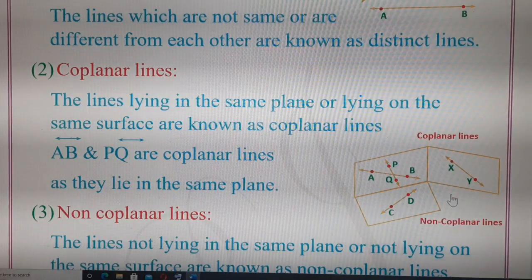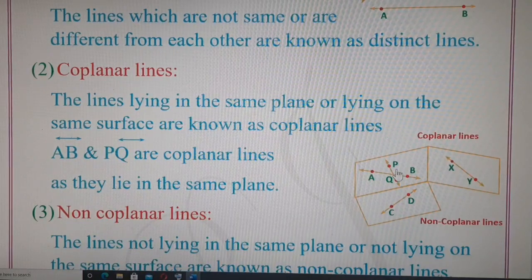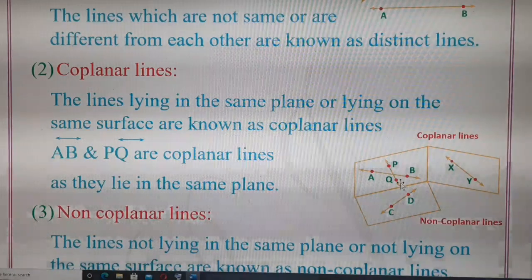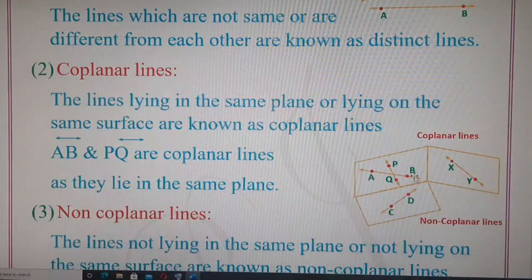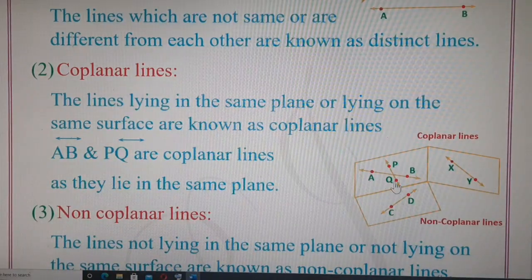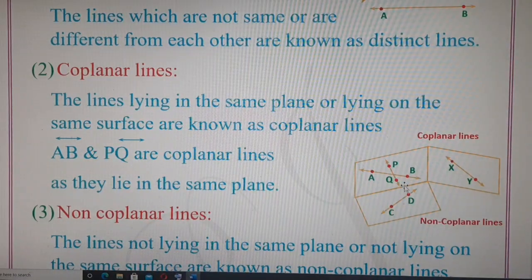Such lines are known as non-coplanar lines. But the lines which lie on the same surface are known as coplanar lines. So here line AB and line PQ lie on the same surface. So line AB and line PQ we can call coplanar lines, while line CD, line XY, line AB, all 3 lines lie on different surfaces. So if we ask what type of lines line XY, line CD and line AB are, then we will say they are non-coplanar lines because all the 3 lines lie on different surfaces.